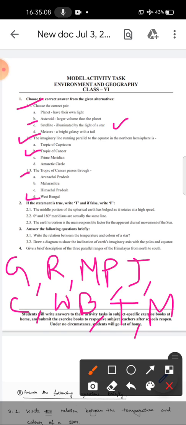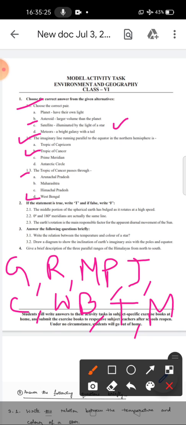I am repeating: these are the states through which Tropic of Cancer passes. Okay, in our next section we have true false.